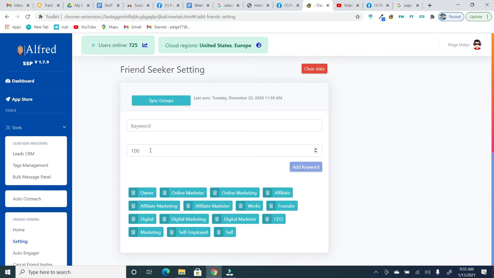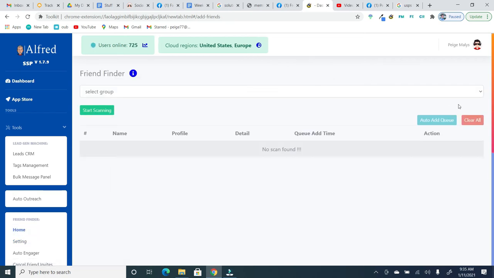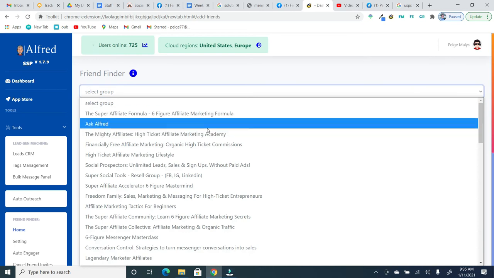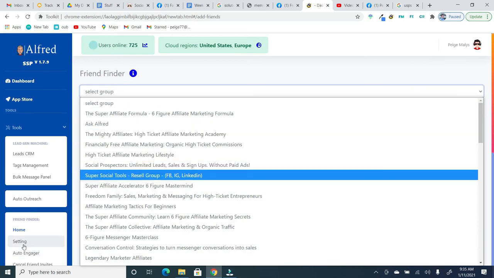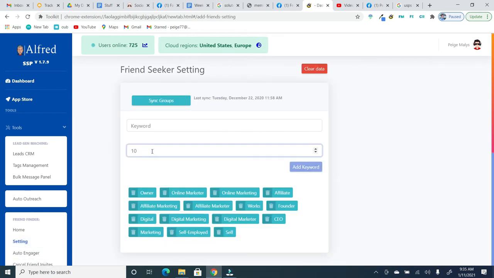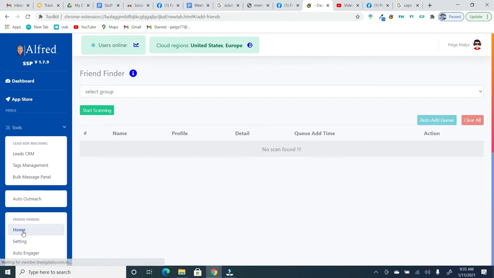If you have any questions about that, just submit a support ticket and I can explain it a little bit more in depth. Once you do that, just go ahead and click on the Friend Finder home. And this is where we will now choose our groups. Well, first I'm going to set this to 10 so it goes a little bit more quickly.